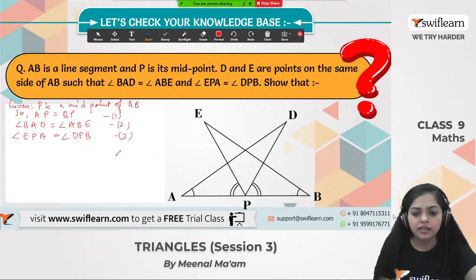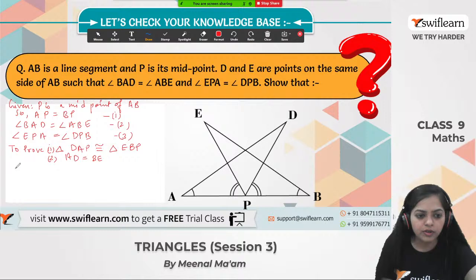These two things we have to prove. Alright, now let's move on to the proof. Here, since angle EPA is equal to angle DPB, okay, now what we have is EPA this and DPB is this one.